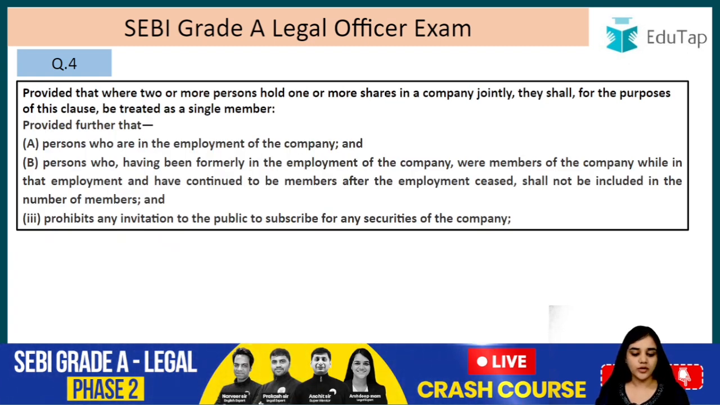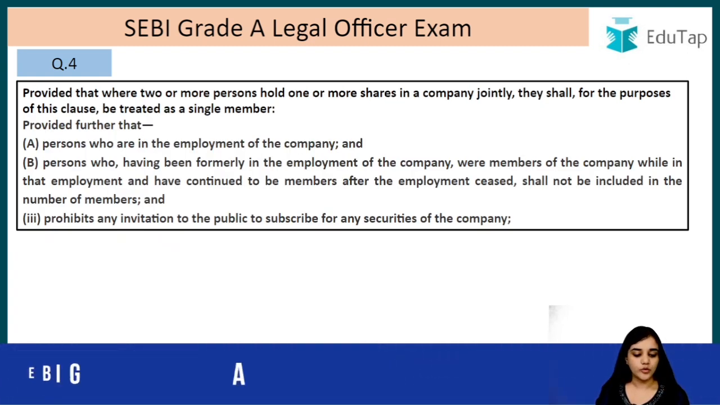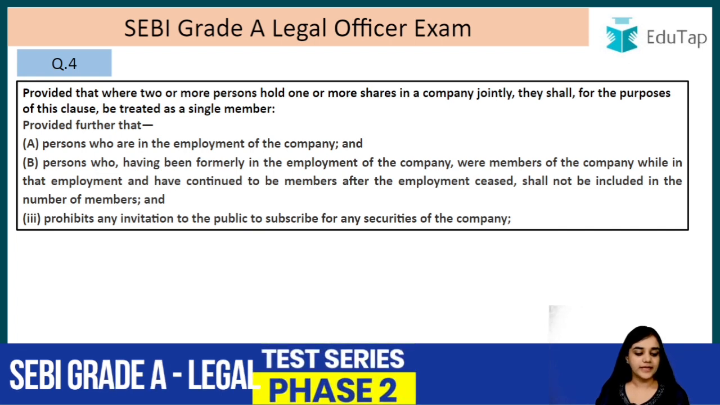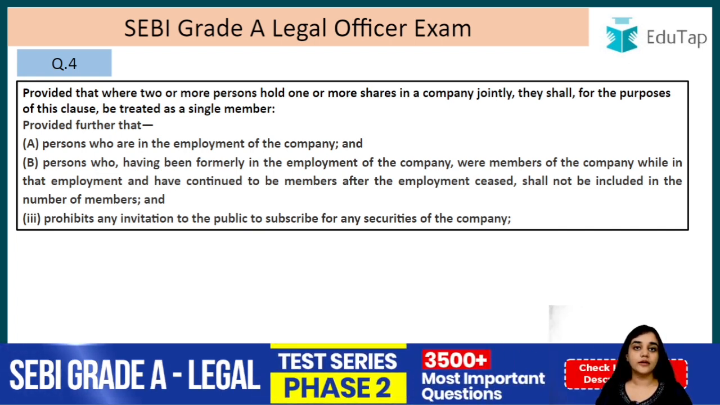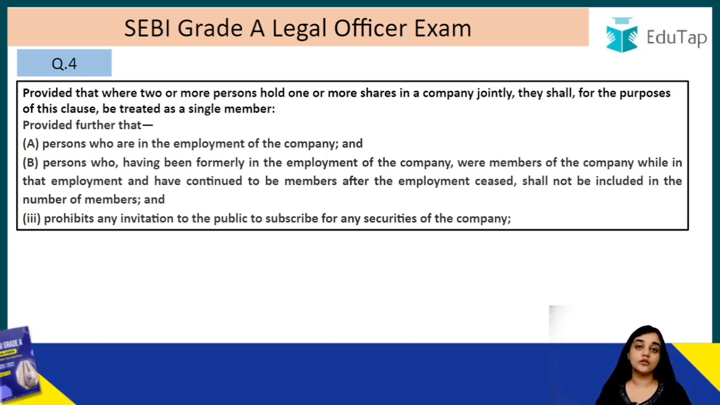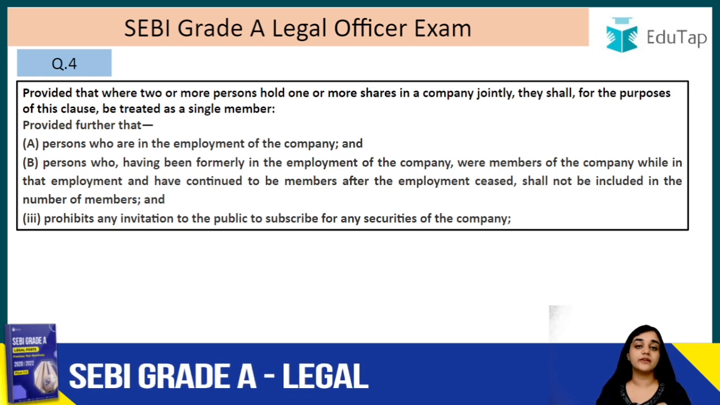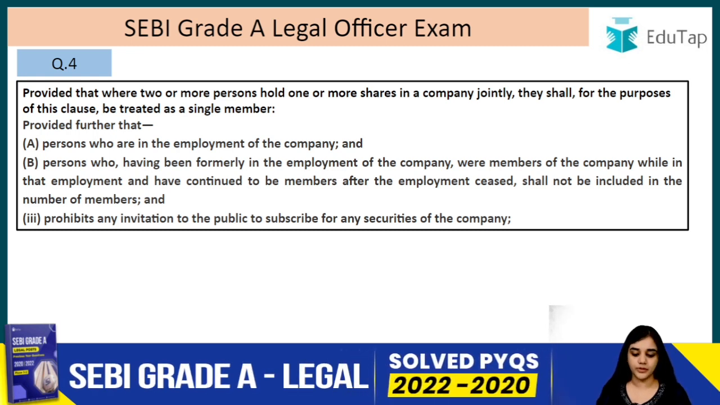Provided that where 2 or more persons hold 1 or more shares in a company jointly, they shall, for the purpose of this clause, be treated as a single member. So if 2 or more people hold a share jointly, in that case all those people will be regarded as what? They will be regarded as one member only.